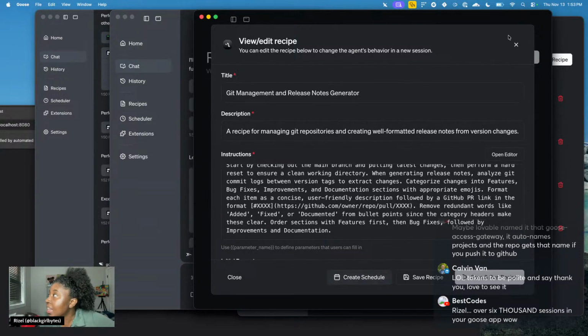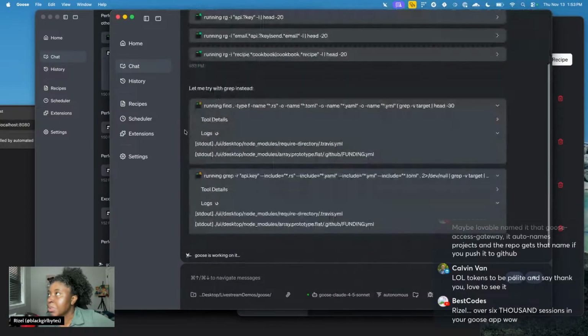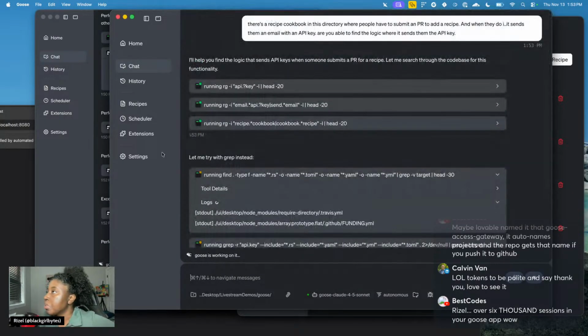That's one thing that adds to a lot of my sessions. And even when people ask questions in Discord, sometimes I'm second guessing myself, so I'll just ask Goose, do you think this is right? Double check yourself. Goose changes so quickly, and I don't want to give people misinformation. So that's part of it.